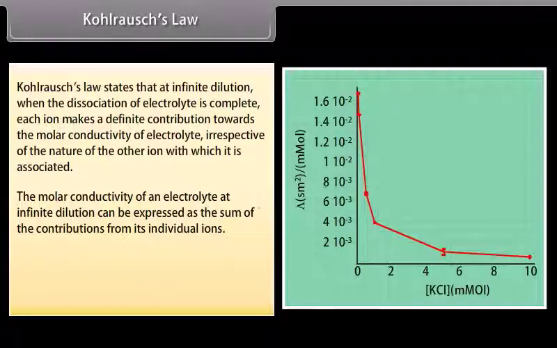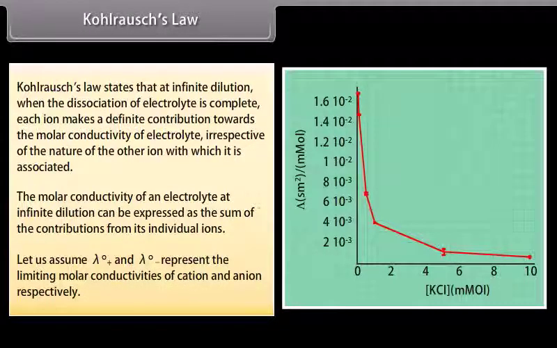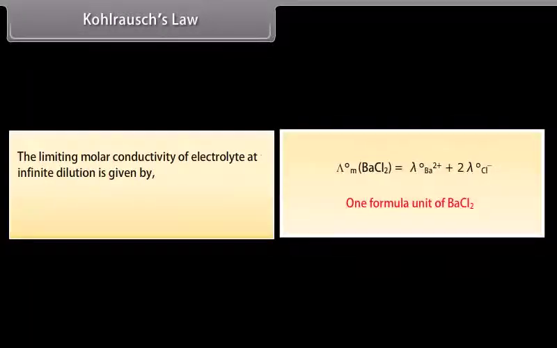The molar conductivity of an electrolyte at infinite dilution can be expressed as the sum of the contributions from the individual ions. Let us assume λ°+ and λ°− represent the limiting molar conductivities of cation and anion respectively. The limiting molar conductivity of the electrolyte at infinite dilution is given by ν+λ°+ plus ν−λ°−, where ν+ and ν− represent the number of positive and negative ions furnished by each formula unit.